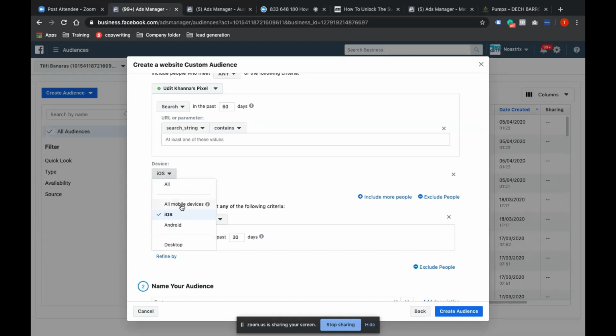So I can choose all mobile devices. Now why is it important? For instance, you are in a category where it's relevant to mobile devices, maybe a mobile cover, right? So depending on your niche, you can easily target only mobile device users. Whosoever has visited your website from mobile devices, only from iOS, only from Android, and the best part is desktop. So generally, it is assumed that if you are targeting your tools